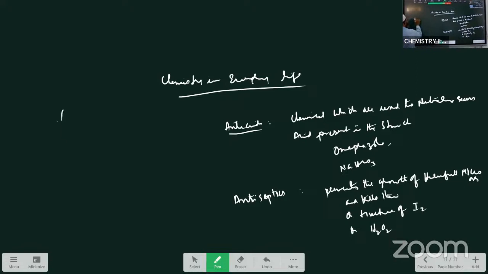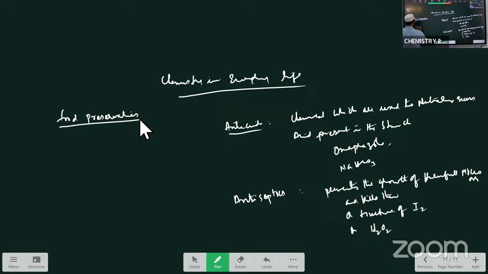और फूड प्रिजर्वेटिव पूछा था परसों. Food preservatives: chemicals which are used to store the food are called food preservatives. Generally, food gets spoiled due to the action of microorganisms. Microorganisms oxidize the food. Due to that, spoilage of the food takes place. In order to prevent that spoilage, some chemicals are added to the food to preserve it. Those chemicals are called food preservatives. Common salt is an example. Sodium bisulfite is an example. Sodium benzoate is an example for the food preservatives.